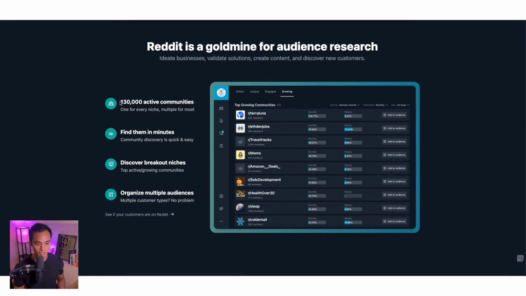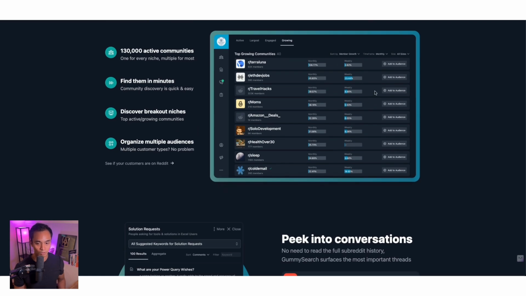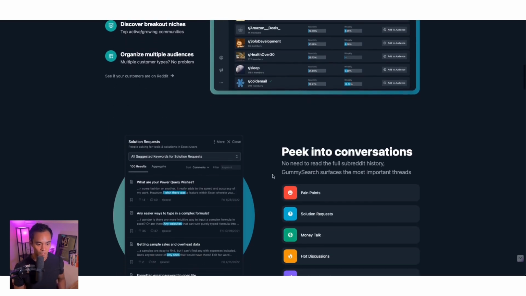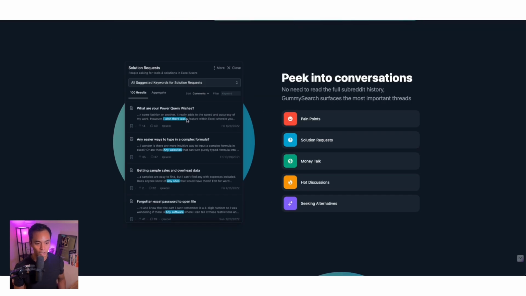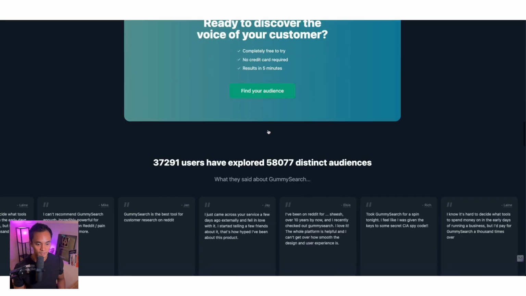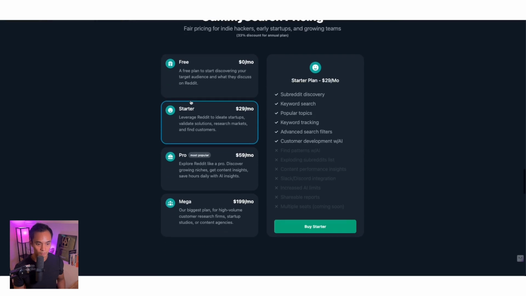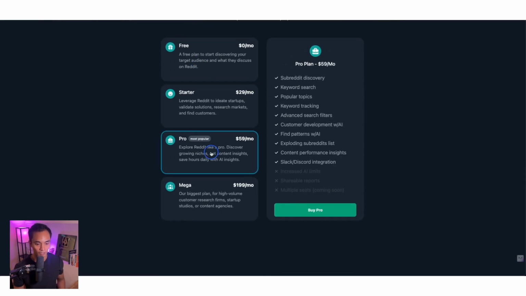So Gummy Search scraped about 130,000 active communities on Reddit. They scraped all of the information, all of the threads, all of the comments, everything that's on Reddit in one place. So you're now able to use AI to start searching within the subreddits. The pricing for this is it's free to start. You can start with a free account, but I recommend getting the pro plan because you can look at all of the information with AI so that you don't have to read all of the posts individually.